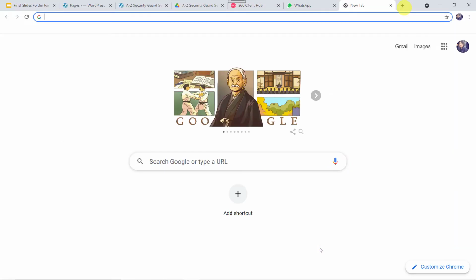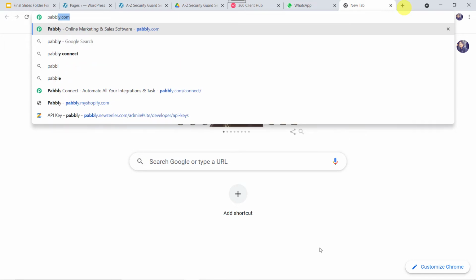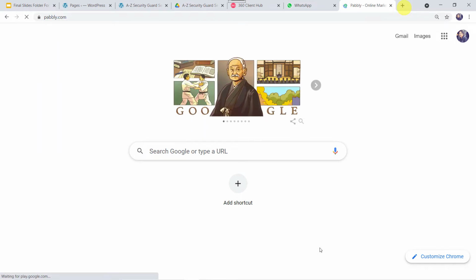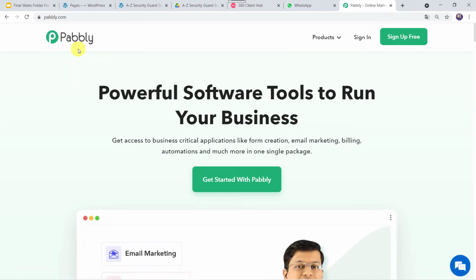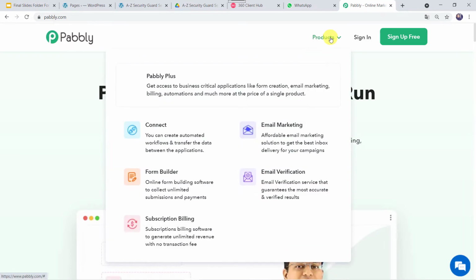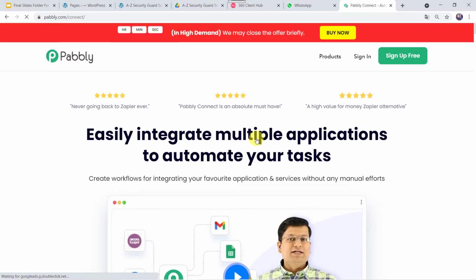For this, let us type pabbly.com in our browser. This is the website of Pabbly. Here we have to come to Products and click on Connect. This is the landing page of Pabbly Connect. As you are a first time user, you have to click on the Sign Up for Free option. You can create your own account in just 2 minutes by clicking on this option. As I already have an account with Pabbly Connect, I'll simply click on Sign In.